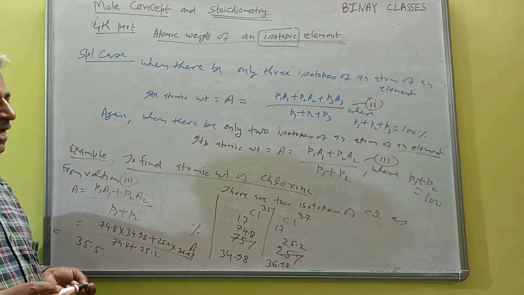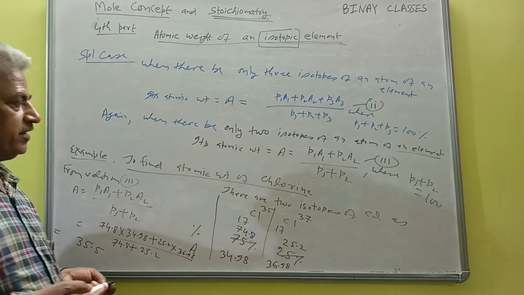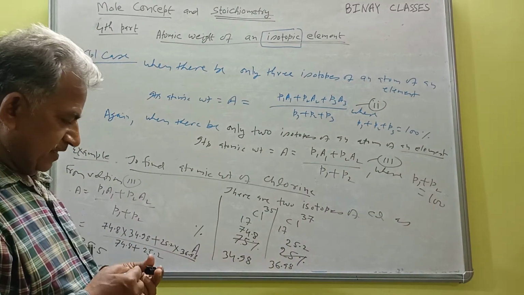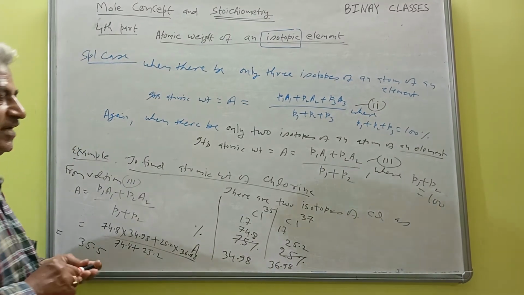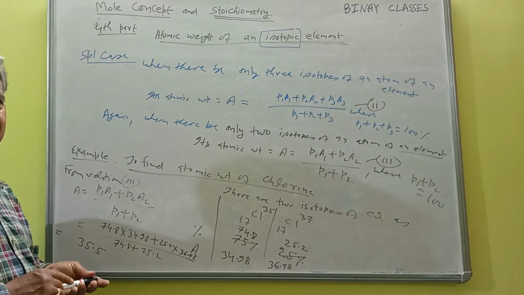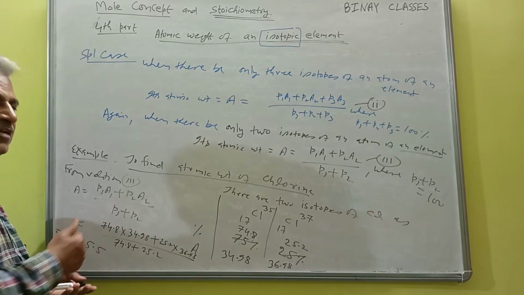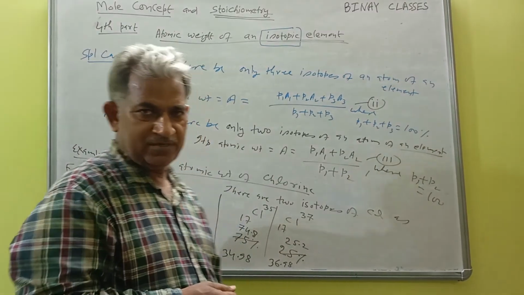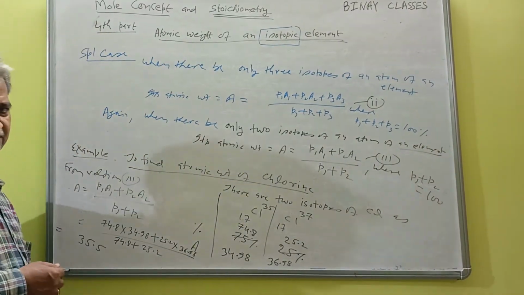So what is the question? I am repeating the same. Find out what is the reason that isotopes of an element have atomic weight as a fraction, or you can say a rational number, but the mass number is always a whole number. So try to get these answers.